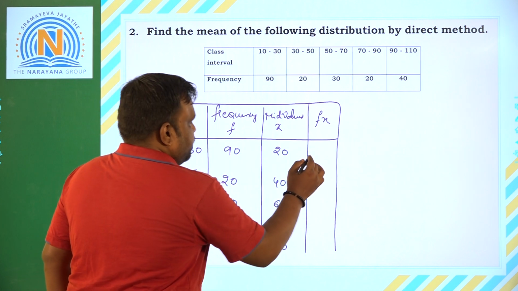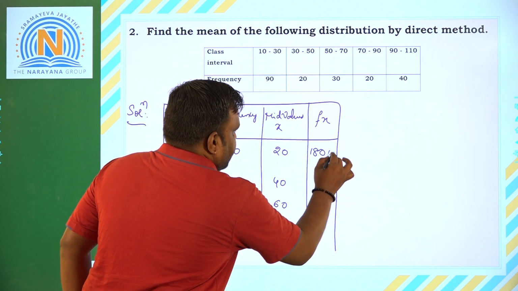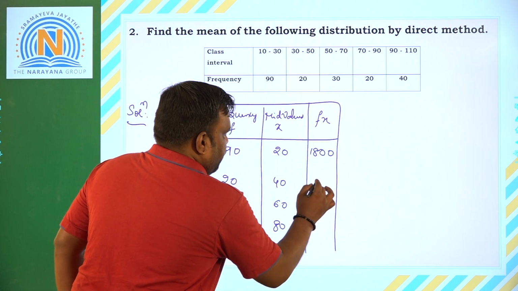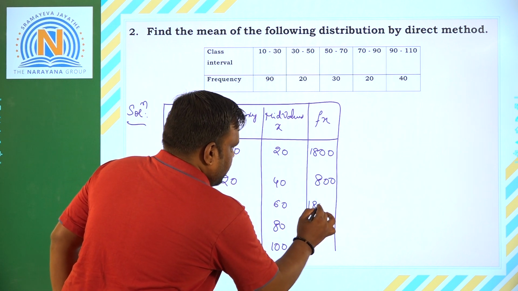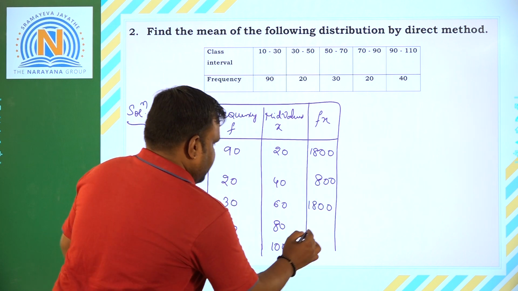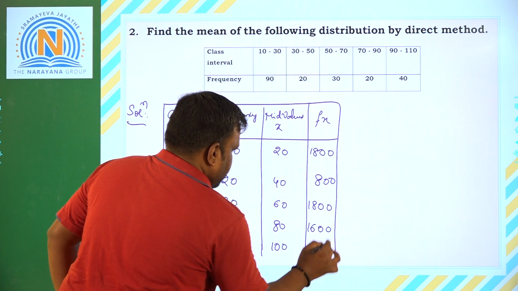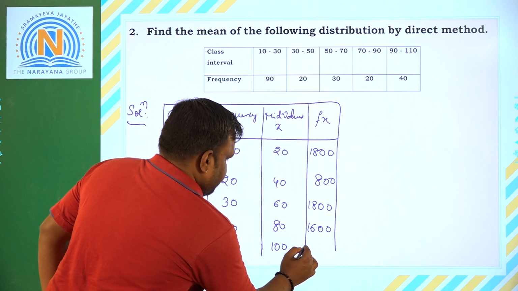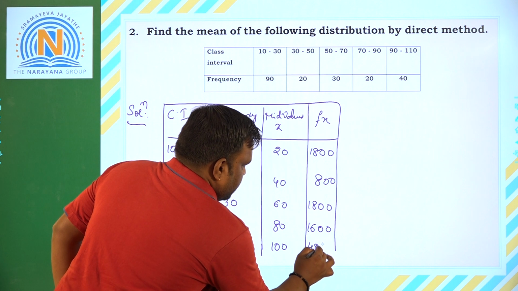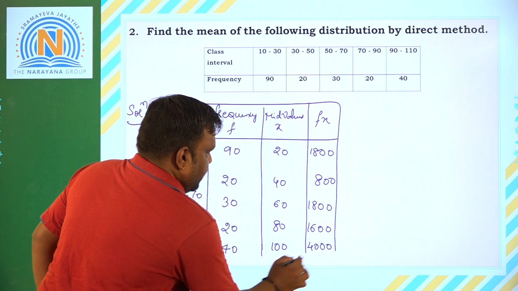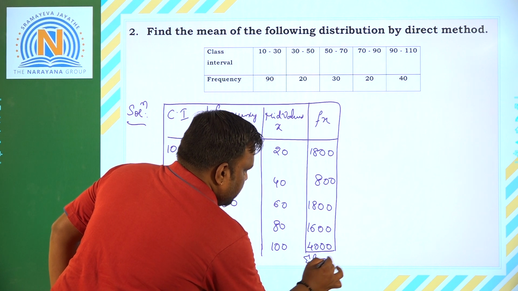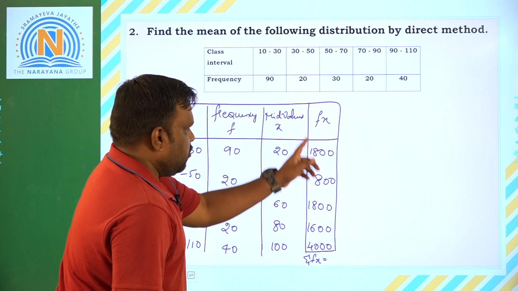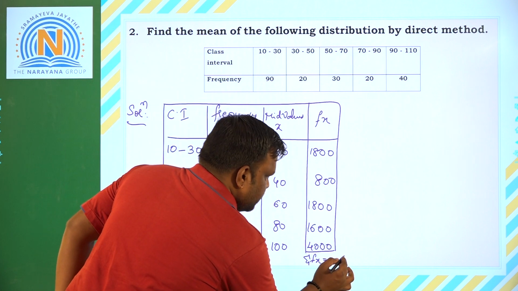Now, fx. 90 into 20, 1800. Next, 20 into 40, 800. Next, 1800 again. Next, 1600. And next, 4000. Here, to complete sigma fx, that is the summation total, if you take out the total, two zeros are common, so write as it is.